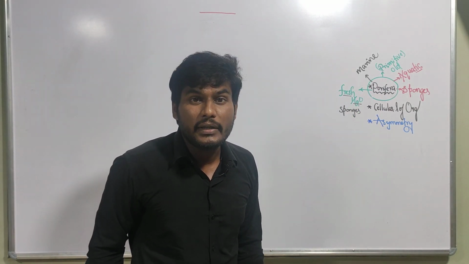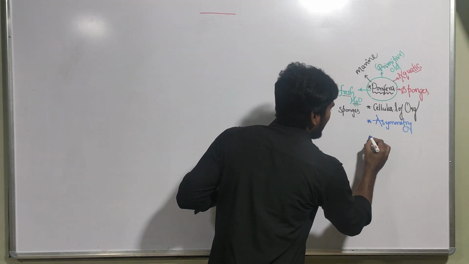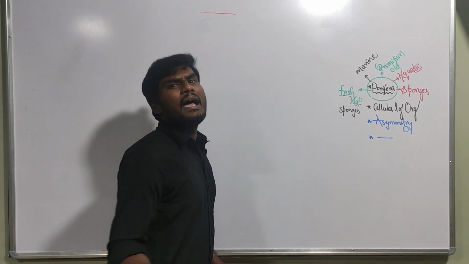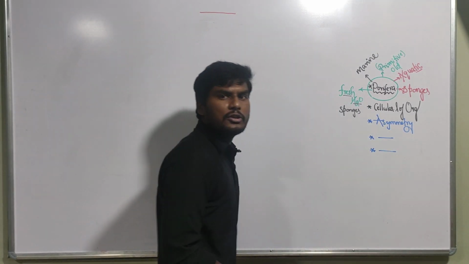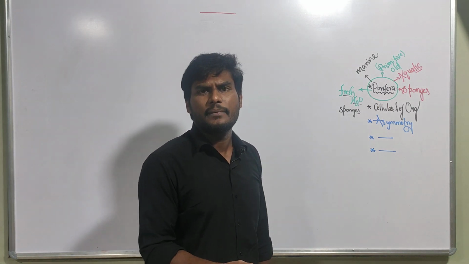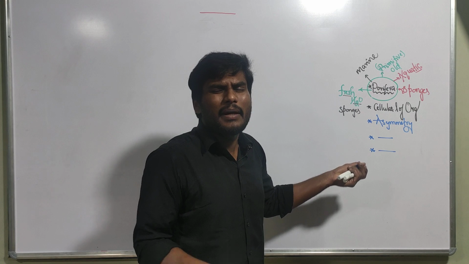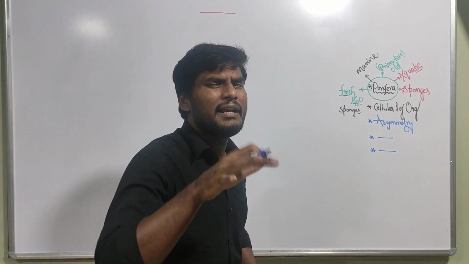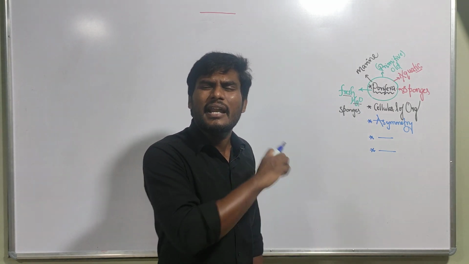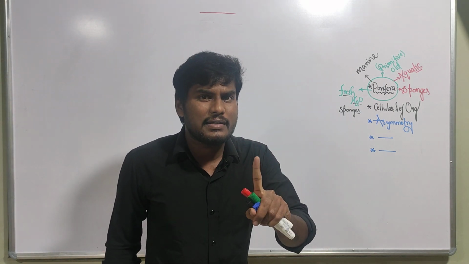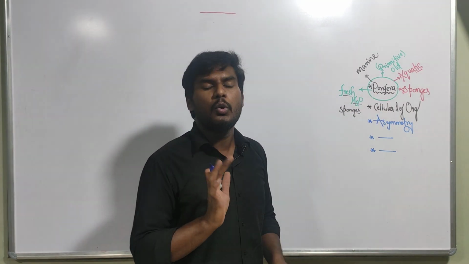You know that these organisms don't have any germinal layers. The germinal layers are absent. And they are not showing any coelom, so the coelom is also absent. Coeloms are of three types: acoelom, pseudocoelom, and coelom. Here there is no coelom, but there is a presence of a special cavity called the spongocoel. Later I will tell about that. Along with that, the circulatory system, digestive system, etc., everything is absent. Why? Because these organisms are only made up of cells.